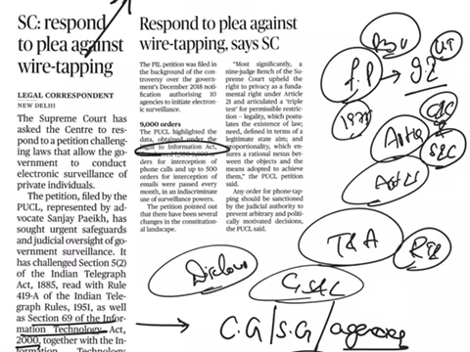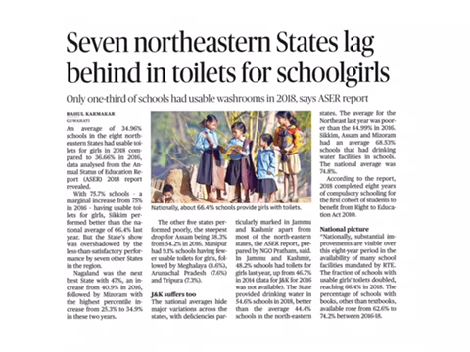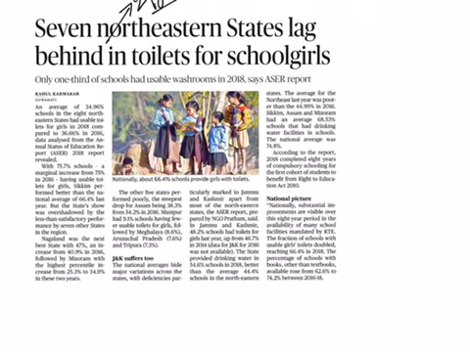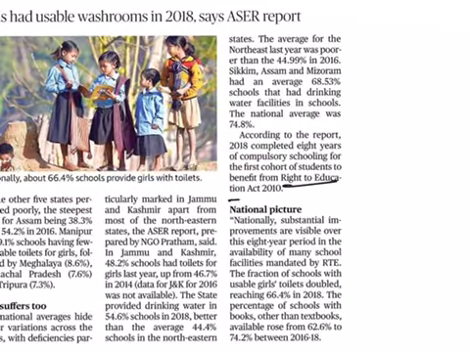The next article is 7 northeastern states lag behind in toilets for schoolgirls. This article comes under GS paper 2 under the topic of governance. First, let us see about a topic known as Right to Education Act of 2010. This Right of Children to Free and Compulsory Education Act was enacted to implement a constitutional provision under Article 21A.